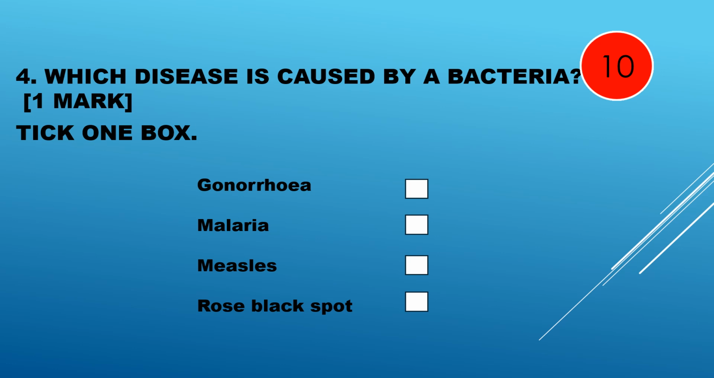Gonorrhea, malaria, measles, or rose black spot? Gonorrhea. Question 5. Which disease is caused by a protist? Gonorrhea, malaria, measles, or rose black spot?